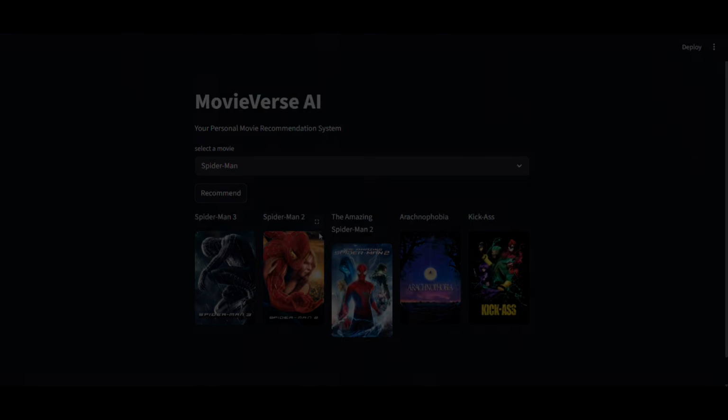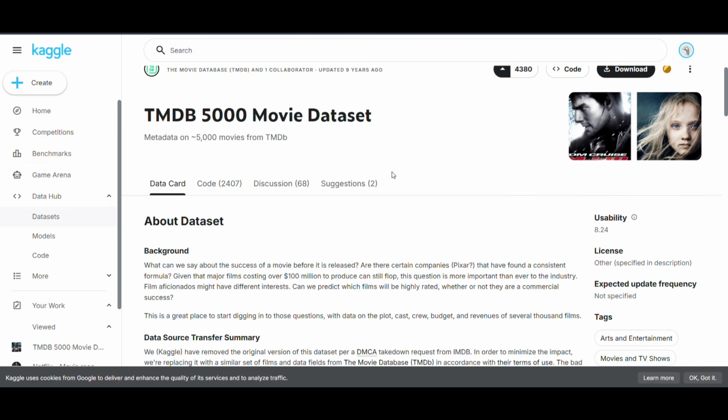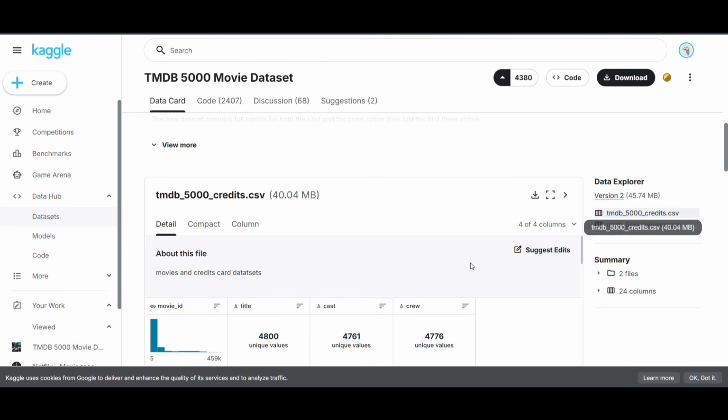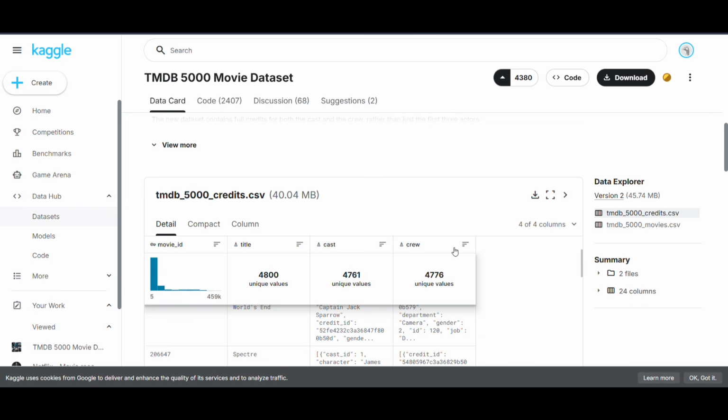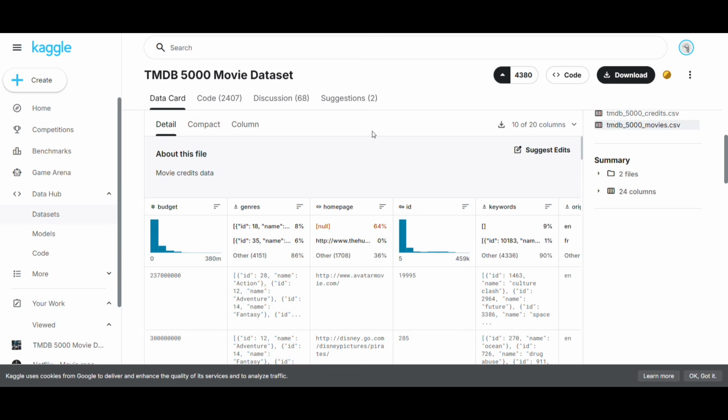Let's get into it. I am using the TMDB 5000 movies dataset. This dataset contains two CSV files. One is tmdb_5000_credits.csv and another is tmdb_5000_movies.csv. In credits.csv, there is information about the cast and crew of the movies, and in movies.csv there is information about the overview, genres, keywords, etc. My goal is simple.